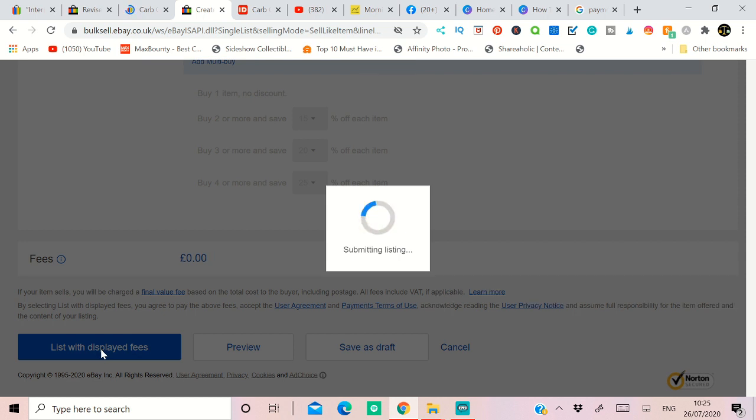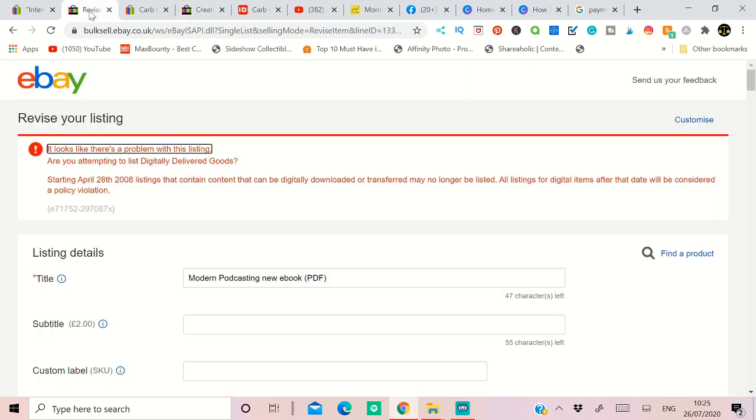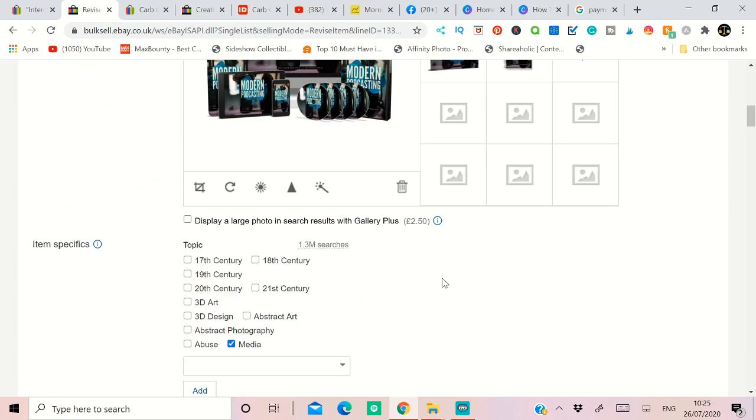Sometimes it will go through fine, but sometimes it will give an issue. This ebook has no issue, it will go through fine. I don't know why the other ebook is causing that. Since this is the second ebook, I have the issue with it, right? It says I can't list this ebook on eBay.